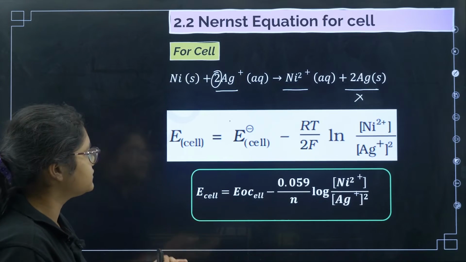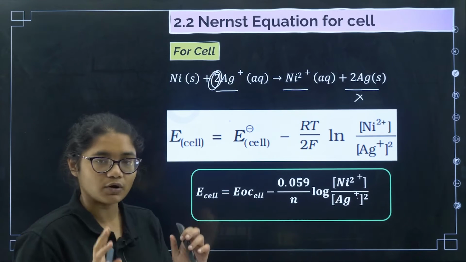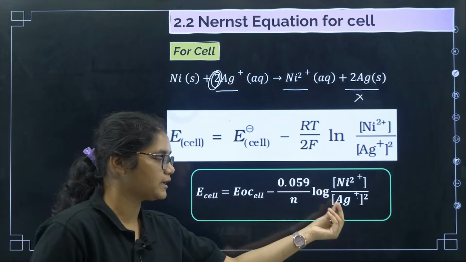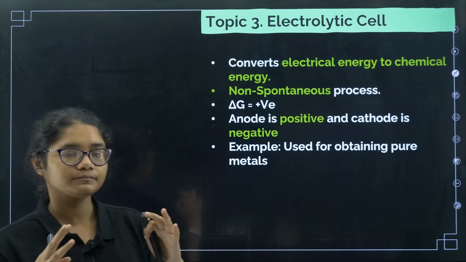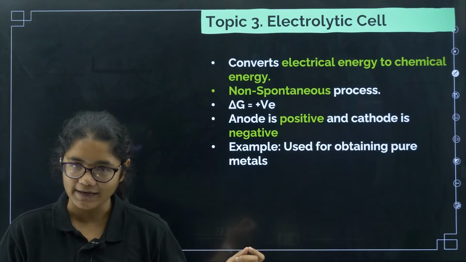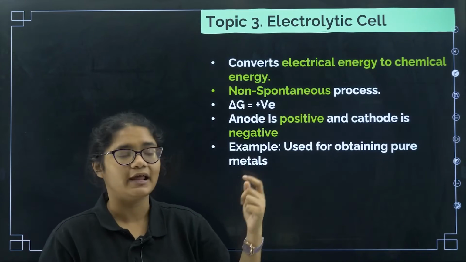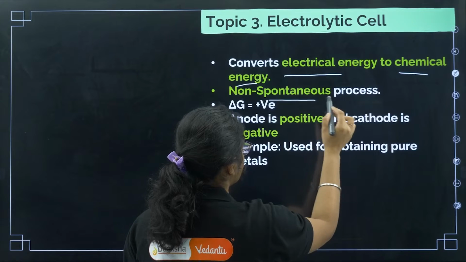Getting it? Many students forget to add these stoichiometric coefficients here. So do not forget, remember that the stoichiometric coefficient, if it is there, should be taken in the log term. Fine. Now coming to the next topic, that is the electrolytic cell. Very easy, it converts just opposite to a galvanic cell, electrical energy to chemical energy. So it is a non-spontaneous process.